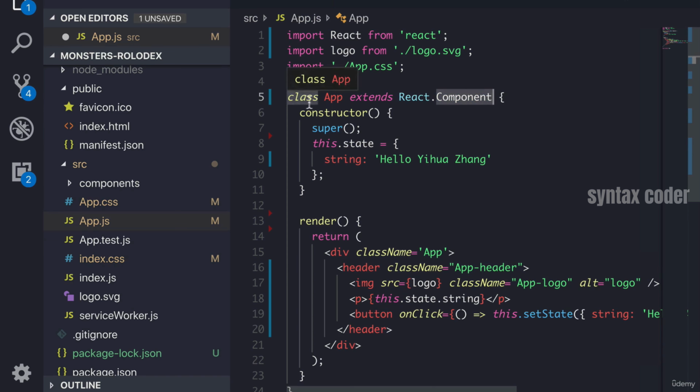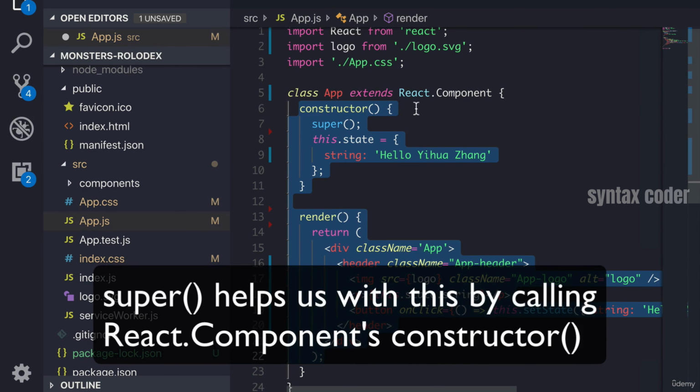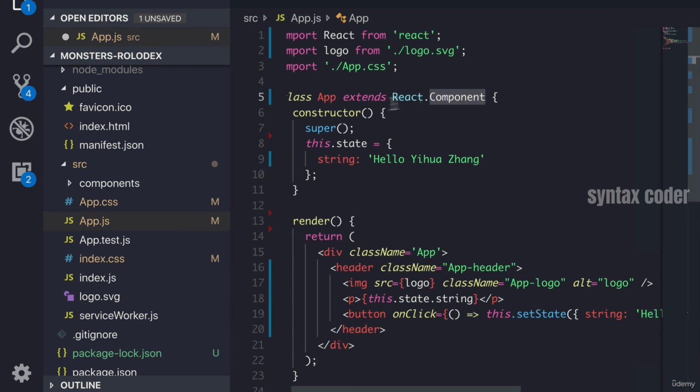And when we do something like class app extends React component, what we're doing is saying, hey, I want whatever functionality that this React component that was already built into the library by somebody, I want that functionality, and I'm going to add on to it. So for example, this render method comes built in with React component. And this React component gives us some batteries included options to use in our component so that we don't have to constantly repeat ourselves. We use something that React says, hey, this is a component, and we just tack on some specific functionality to it.